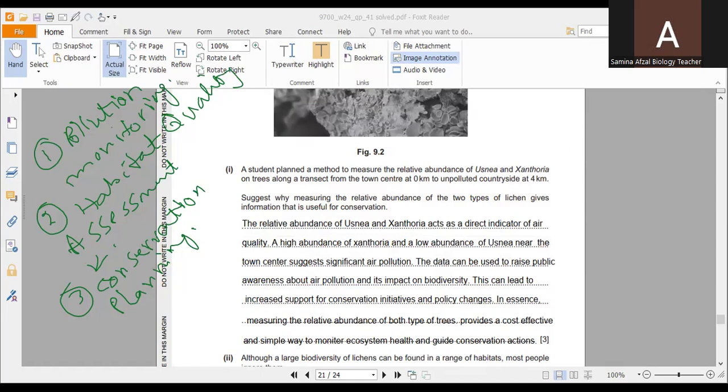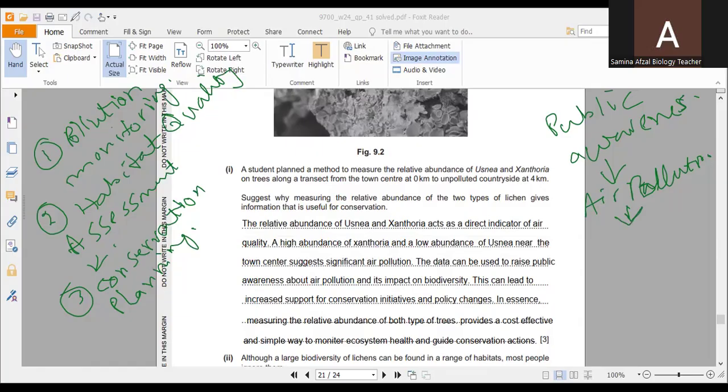The data which can be obtained after this study can be used to raise public awareness about air pollution and its impact on biodiversity. Biodiversity is the variety of different species.